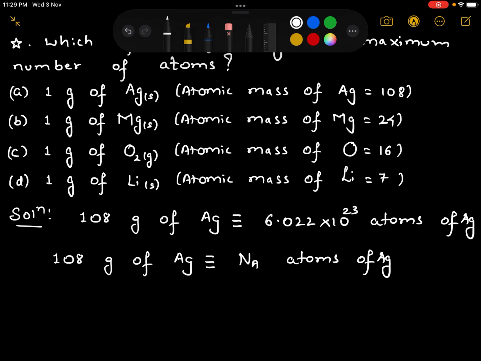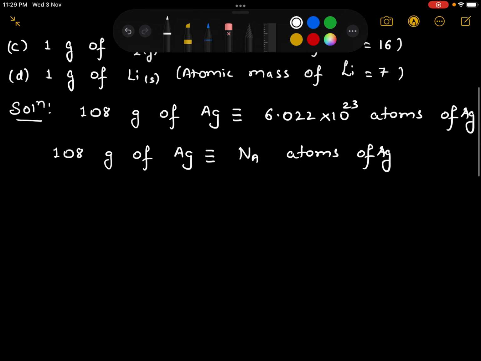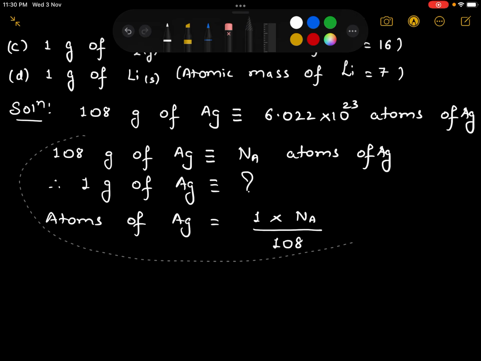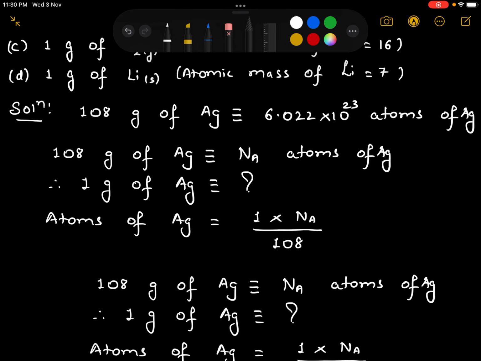Now, the mass given in the question for silver is 1 gram. So we'll write, therefore, 1 gram of silver corresponds to question mark. So we get atoms of silver is equal to 1 into Avogadro's number divided by 108. Now let's go on to the next species, that is magnesium.